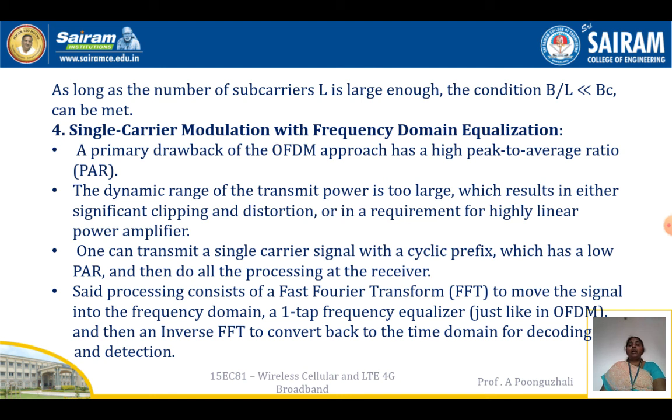We use a fast Fourier transform, which moves the signal from the time domain to the frequency domain, and we have a one tap equalizer just like in OFDM. An inverse FFT is then used to convert back into the time domain for decoding and detection.